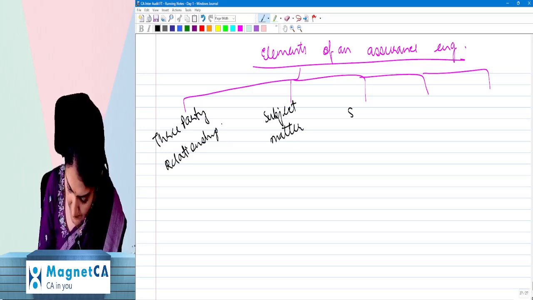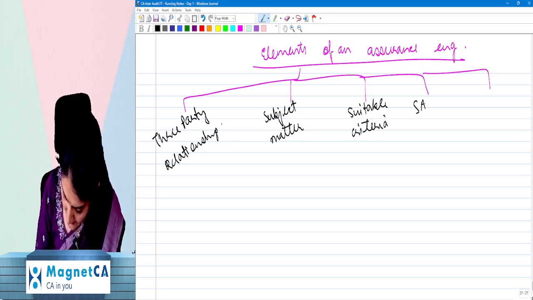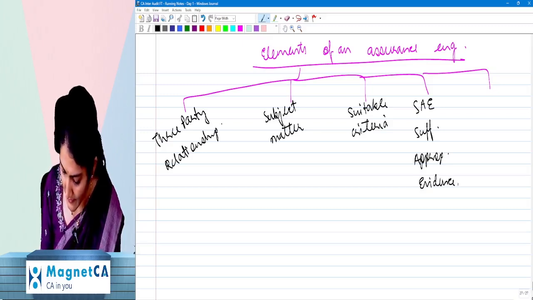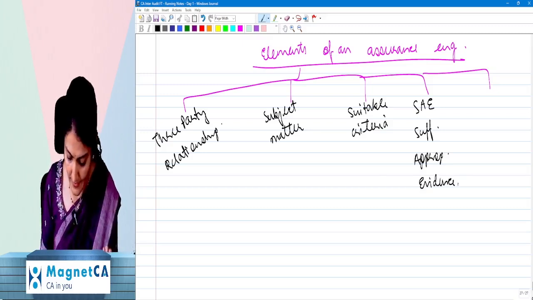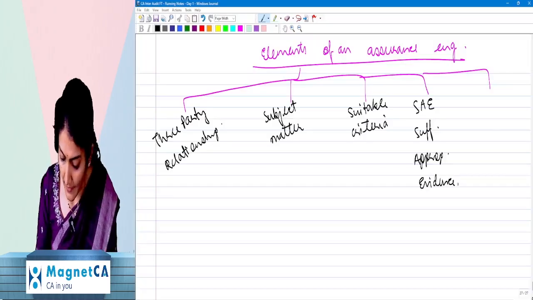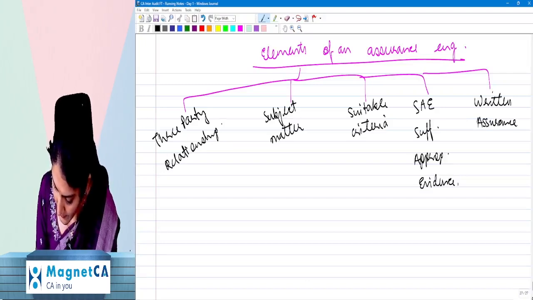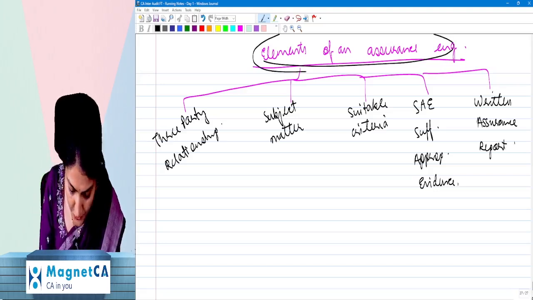Then after the subject matter, the suitable criteria. Then the sufficient appropriate evidence, and then the last point is a written assurance report. The elements of an assurance engagement.